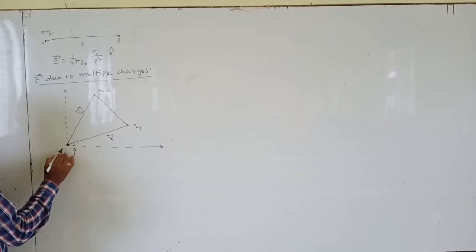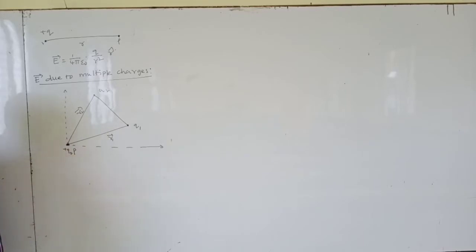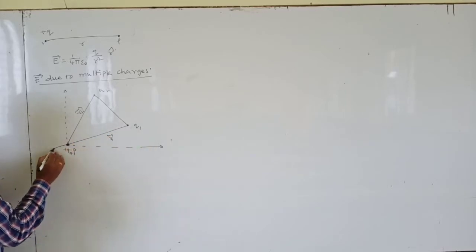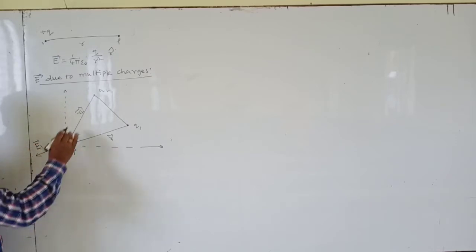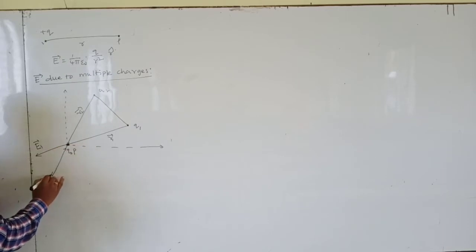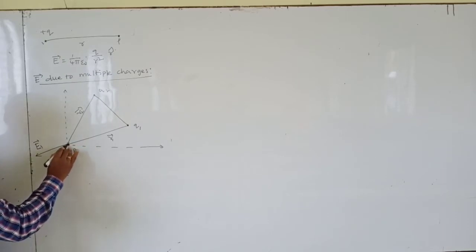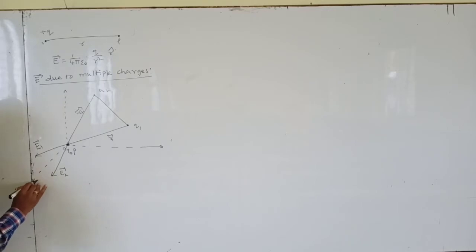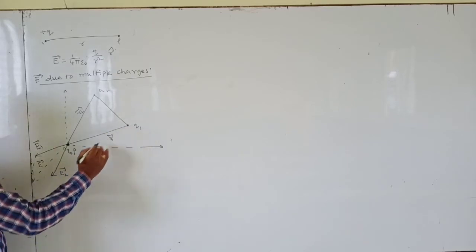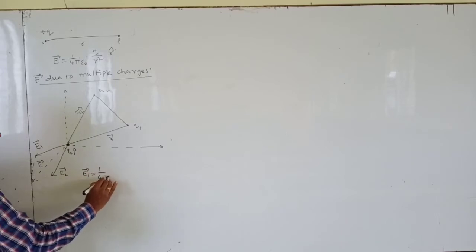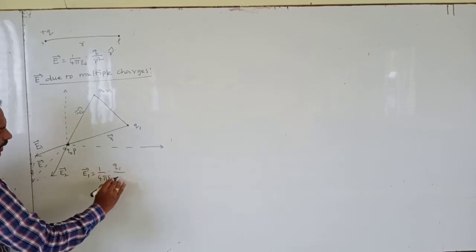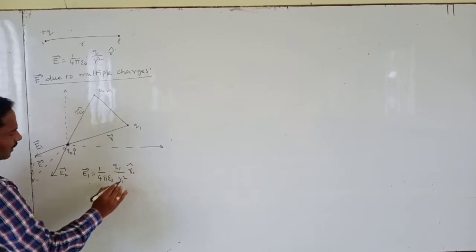First, we place a unit positive test charge here. Plus and plus repel each other, so we can say that is E1 bar, and E2 bar, and the resultant electric field is in this direction. E1 bar equals 1 by 4 pi epsilon naught, Q1 by R1 square, into R1 cap.